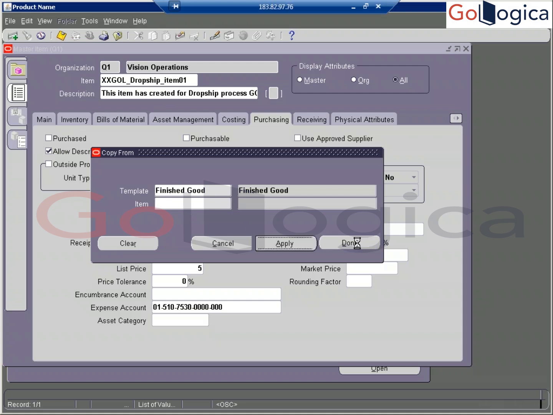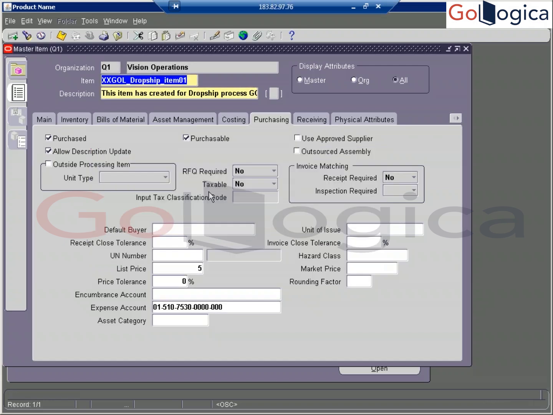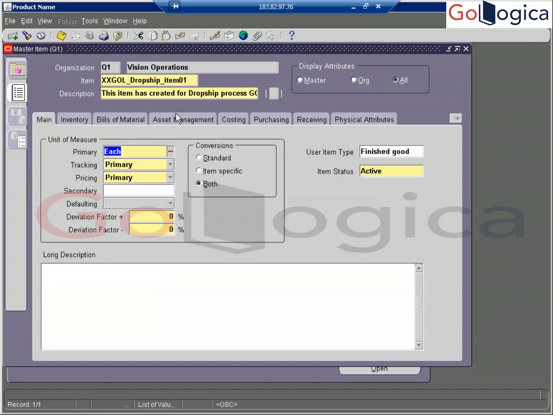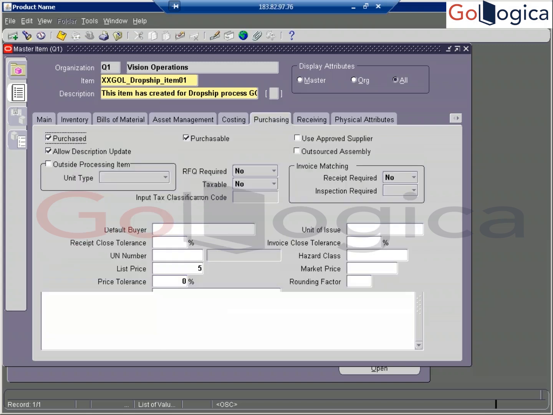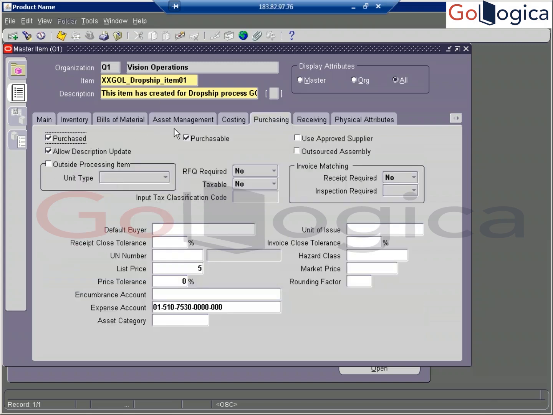Once you have applied, automatically it is going to check all those against this template, and all the flags it is going to apply. I will tell you how to create the templates in the later classes. Now we have applied it. You can see, suppose if you want to check one or two, now all the flags are checked.